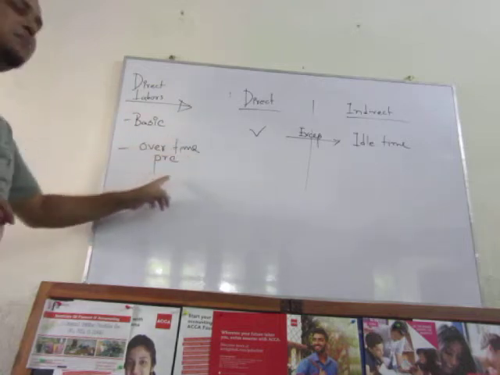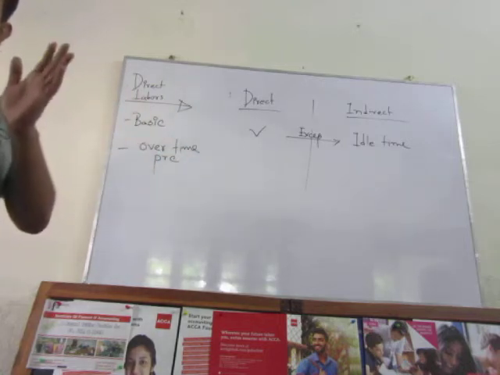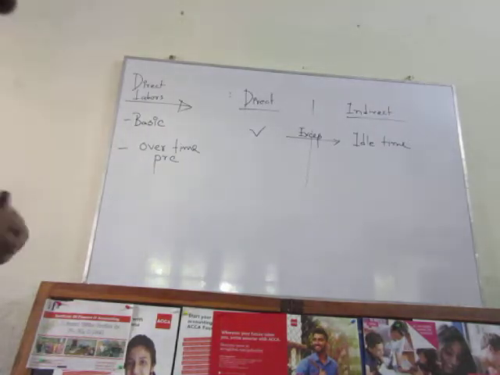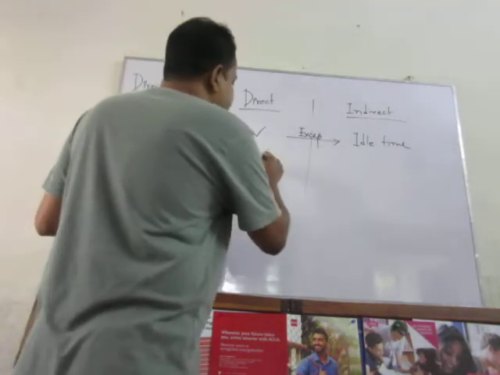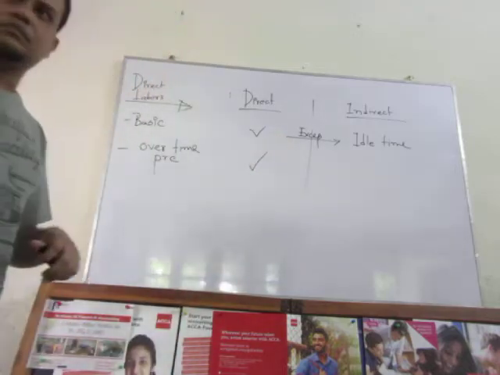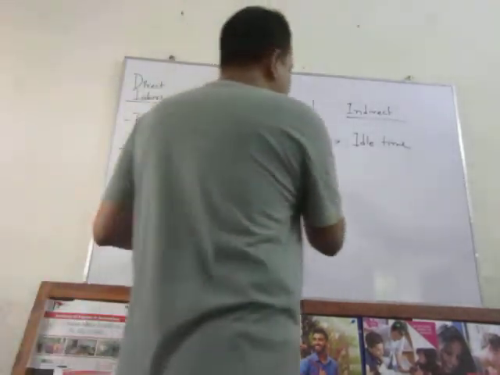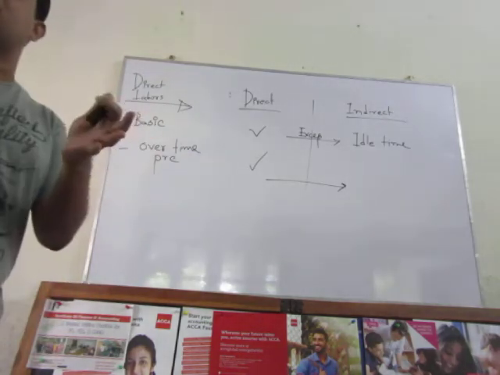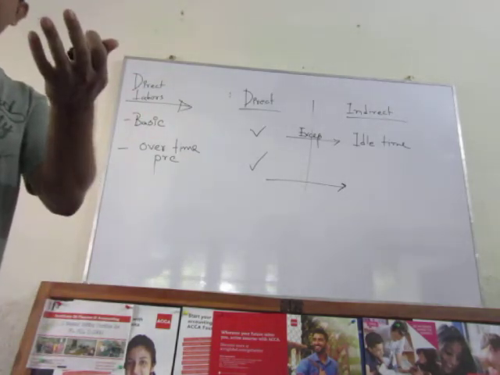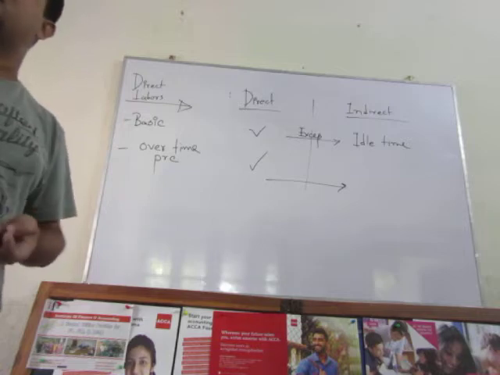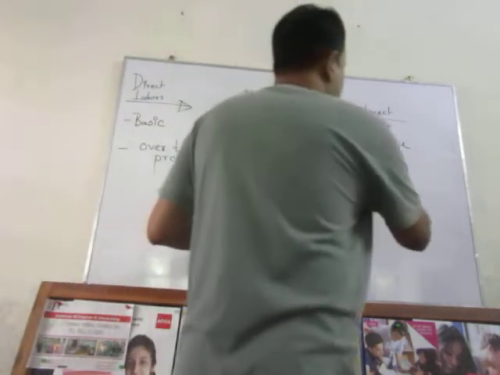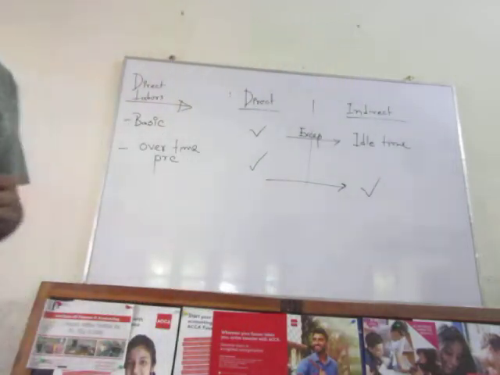That is, when there is a particular or specific request from the buyer. When the overtime premium is a specific request from the buyer, that means the buyer will provide that. In that case, the overtime is direct. Otherwise, if the overtime premium is a normal course of activity, normally provided, a kind of schedule or a kind of agreement with the management, in that case, that is indirect cost.